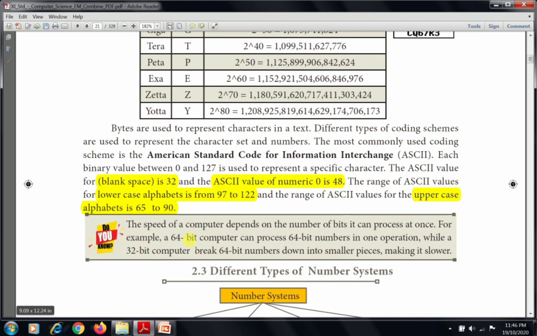Do you know, the speed of a computer depends on the number of bits it can process at once. For example, a 64-bit computer can process 64-bit numbers in one operation, while a 32-bit computer breaks 64-bit numbers down into smaller pieces, making it slower. So the speed of a computer depends on how many bits it can accept and process at once. A system with 64-bit capacity accepts 64 bits at a time.